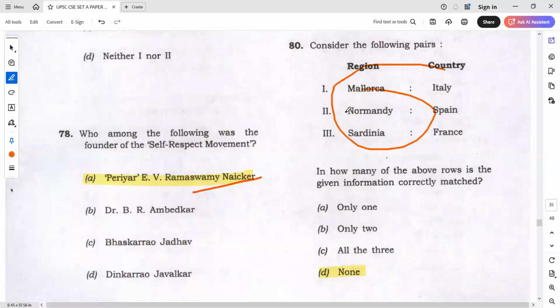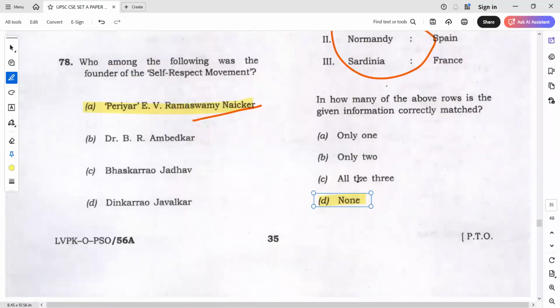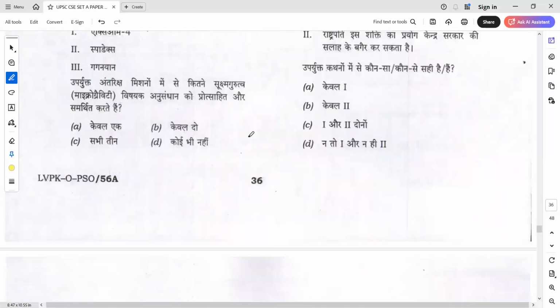Yeah, you can go for only 1 or only 2, your wish. But anyways, the answer is none. So exception, you can consider it as exception.